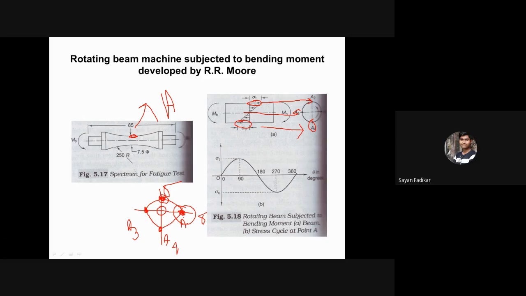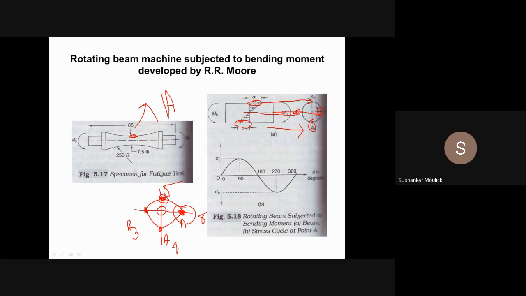Again, if I see the diagram, at this particular point stress is zero. At this particular point, stress is zero. That means what is happening: when theta is 90 degrees, maximum stress you are getting, and when theta is 270 degrees, minimum stress you are getting, and sigma max is equal to minus of sigma min.